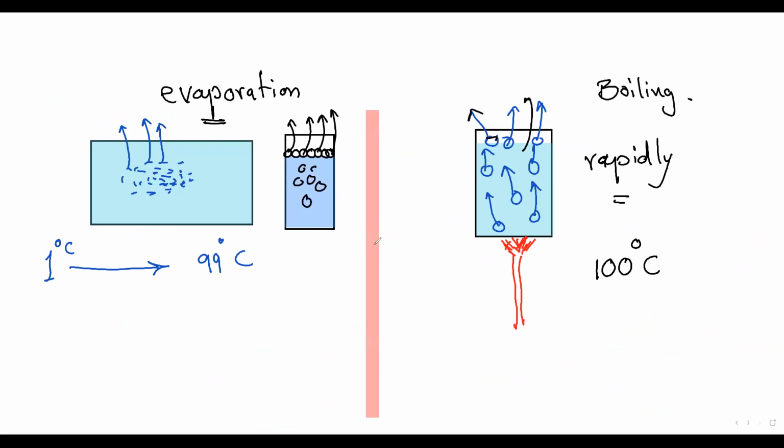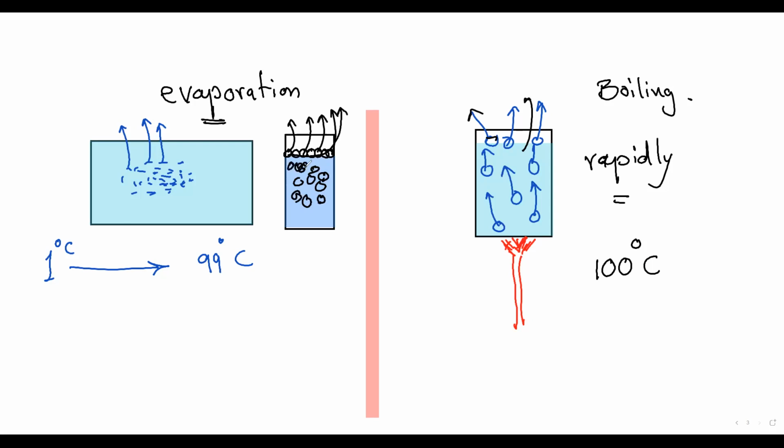This is the difference between evaporation and boiling. Evaporation is the escaping of water molecules from the surface. Only the molecules at the surface evaporate, while the molecules inside stay waiting.